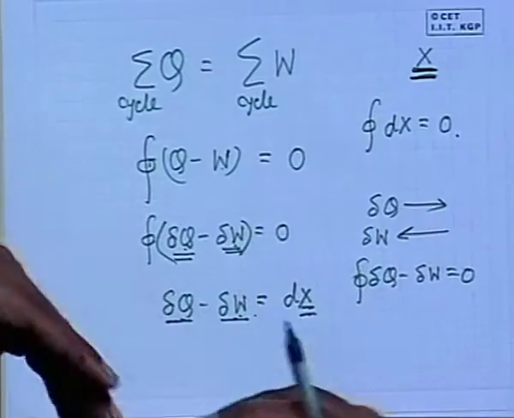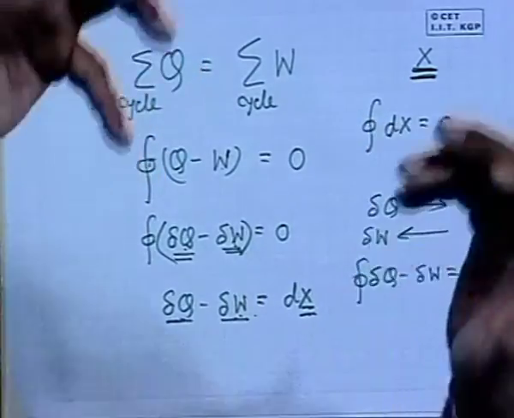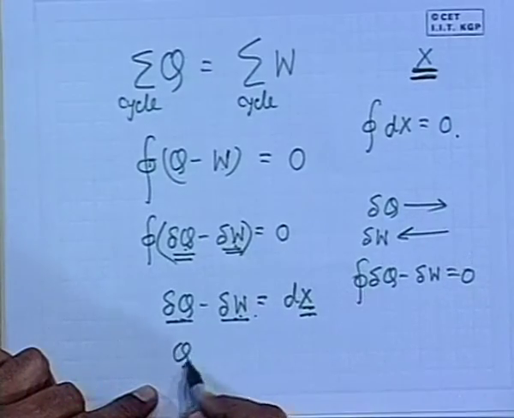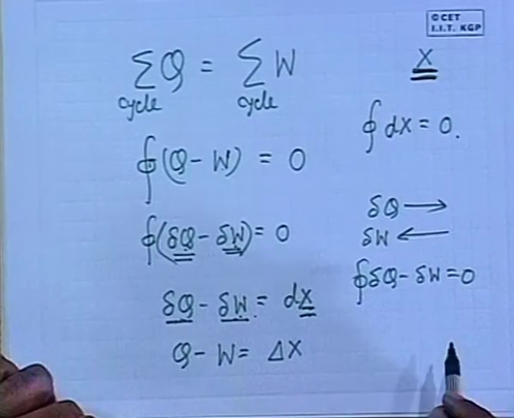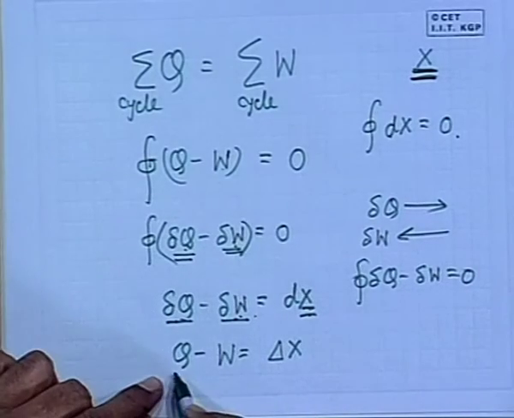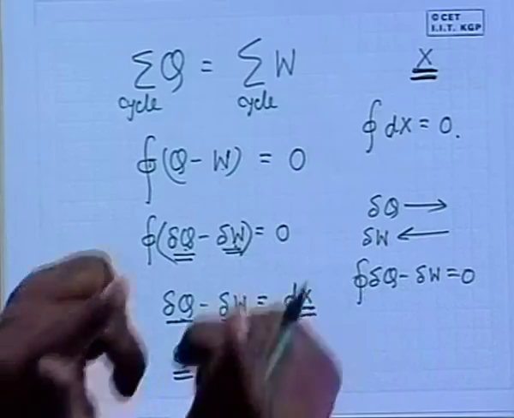If you convert this statement to a finite process, then you can write Q minus W is delta X, where X is a property. That means for any finite process, the heat given to the system in executing the process minus the work delivered by the system in executing the process is equal to the change of a point function.